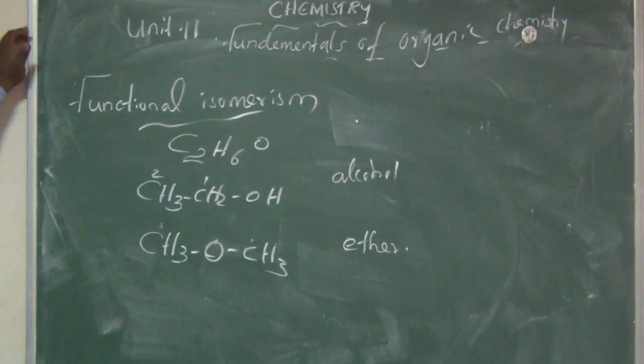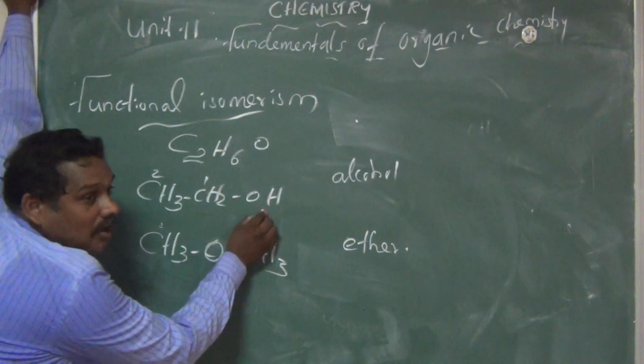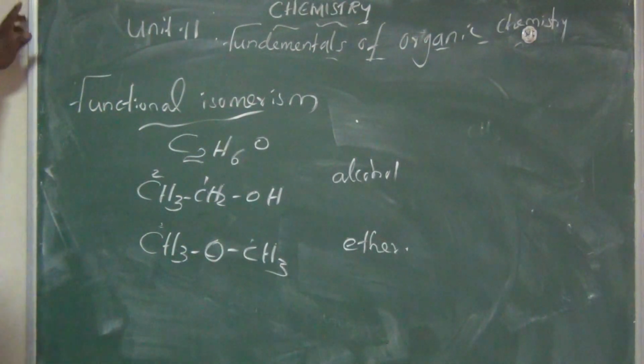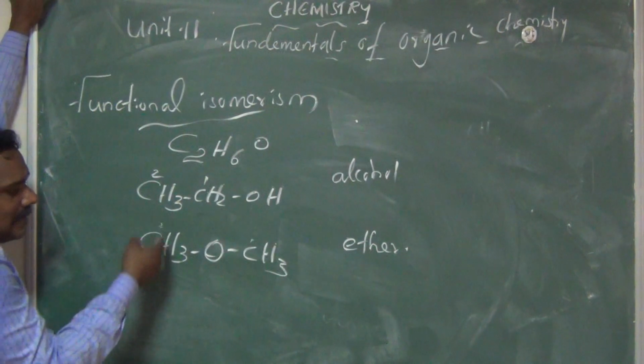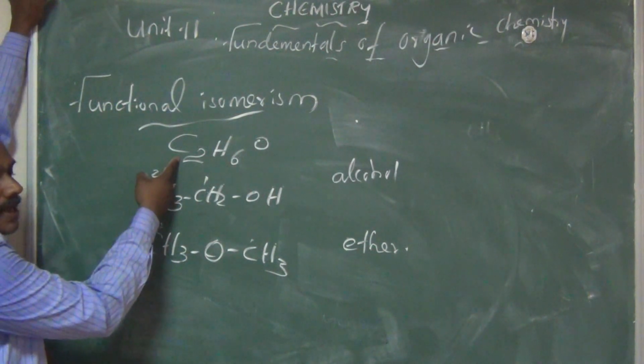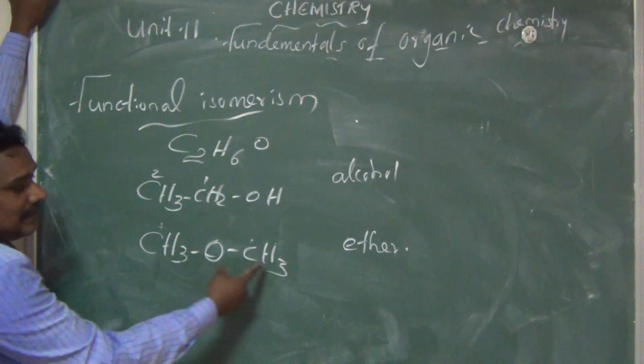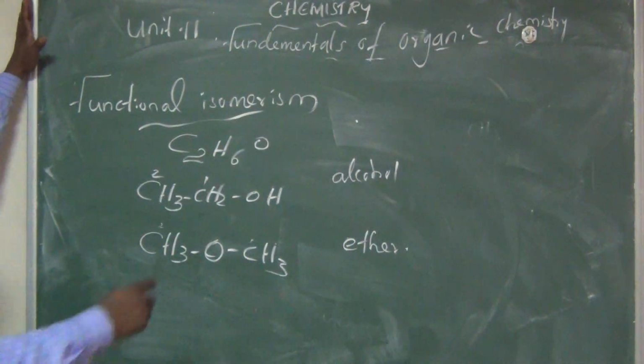So a compound having an OH group is called an alcohol. And for this compound we can balance it here too. How many carbons? 2 carbons. How much hydrogen? 3 plus 3, 6 hydrogens, and also 1 oxygen.